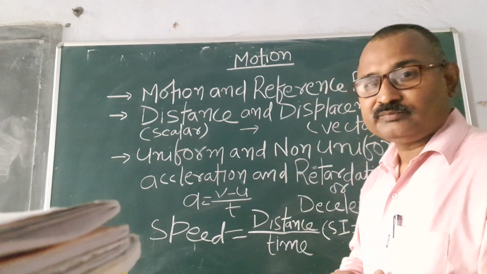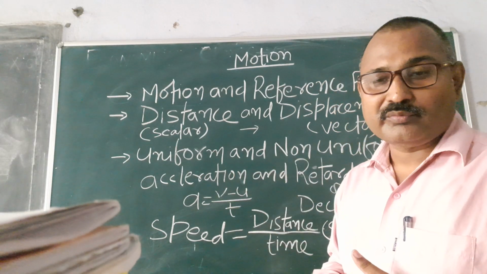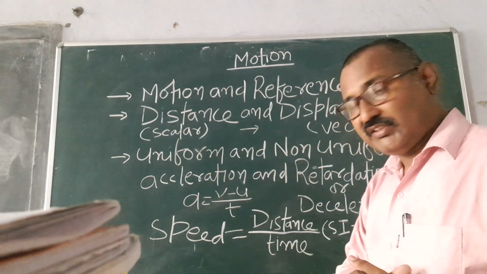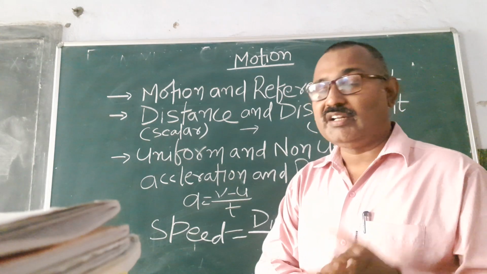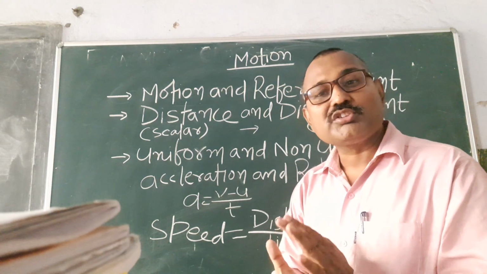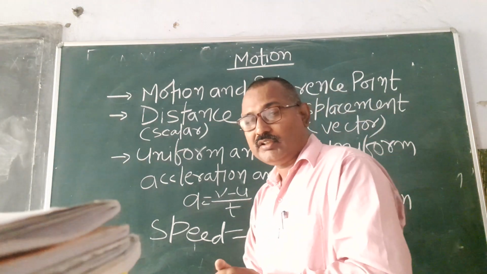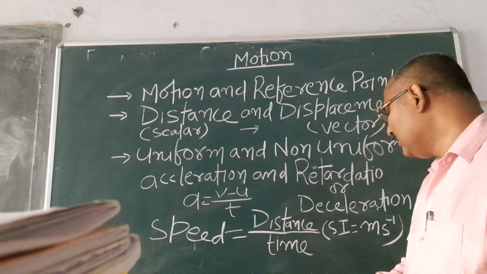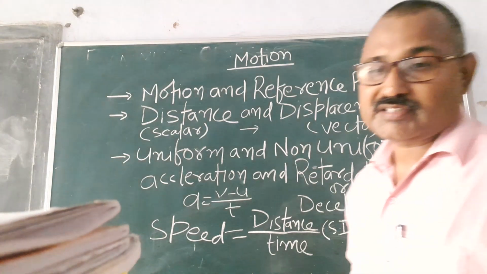The same thing applies to retardation, it is just negative. When we apply the brake, it starts deceleration or retardation, which is also called negative acceleration, right? And the unit is meter per second square, where speed is distance by time and its unit is meter per second.